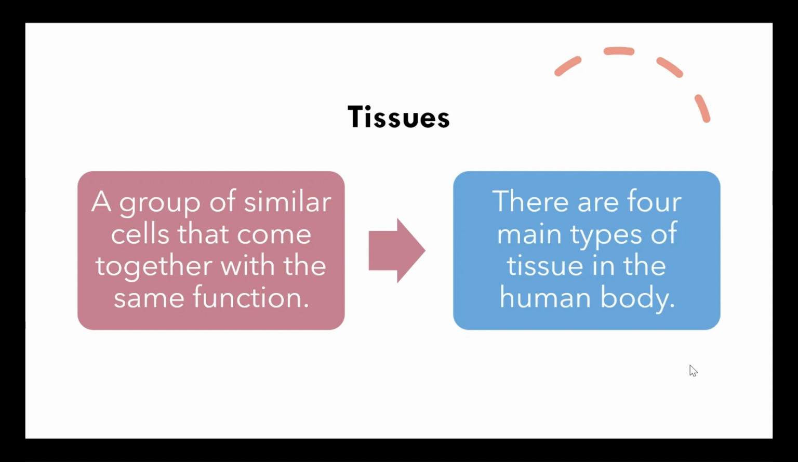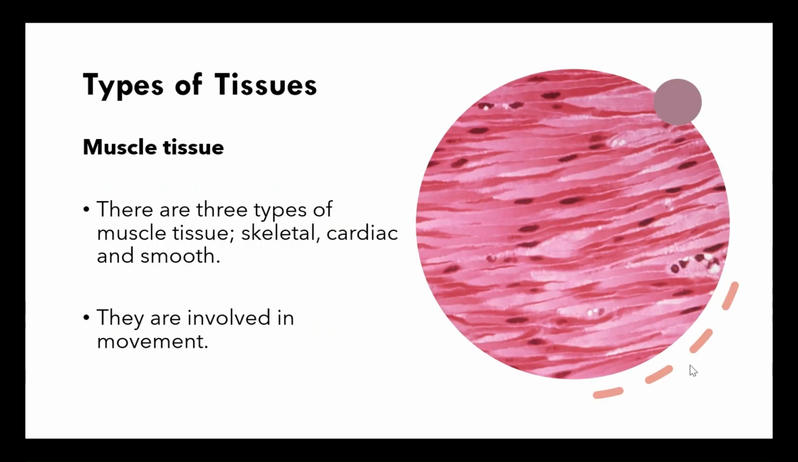So, this is when a group of similar cells that have the same or similar function come together to form tissue. Now, there are four main types of tissue within our human body. The first one is our muscle tissue. So there are three types of muscle tissue.